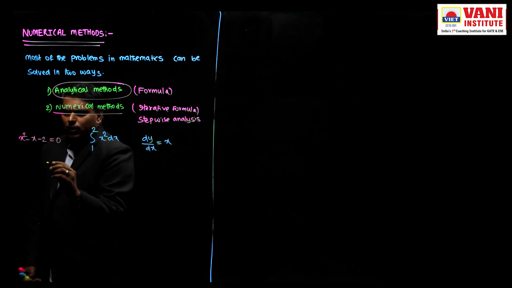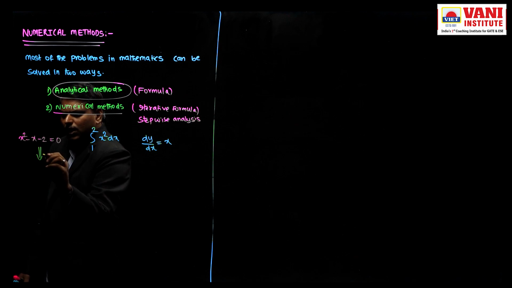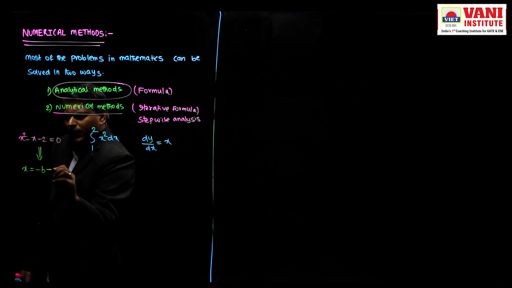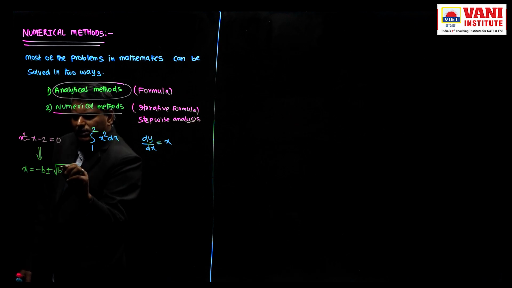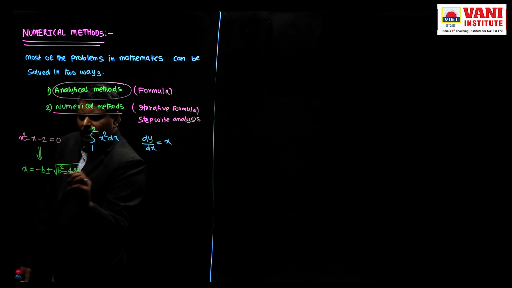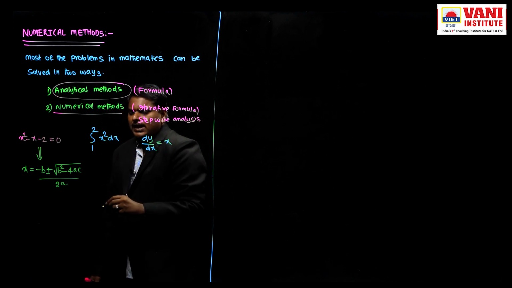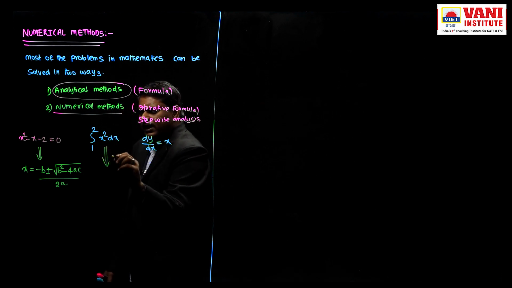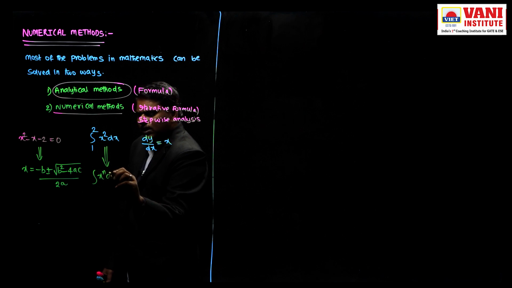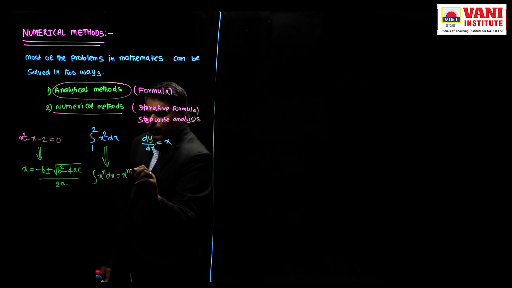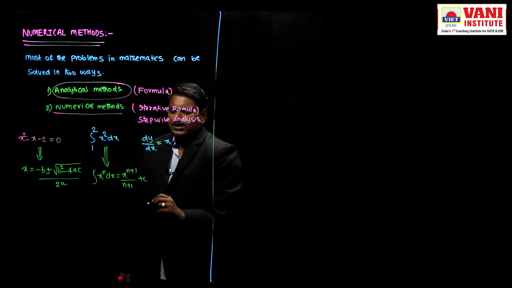Now, calculating roots of an algebraic equation means you will have an analytical formula: minus b plus or minus root of b square minus 4ac by 2a. Simply substitute in the formula, you will get the roots. Next, integration means simply you will apply the formula. Integral x power n dx, what is the answer? x power n plus 1 by n plus 1 plus c.